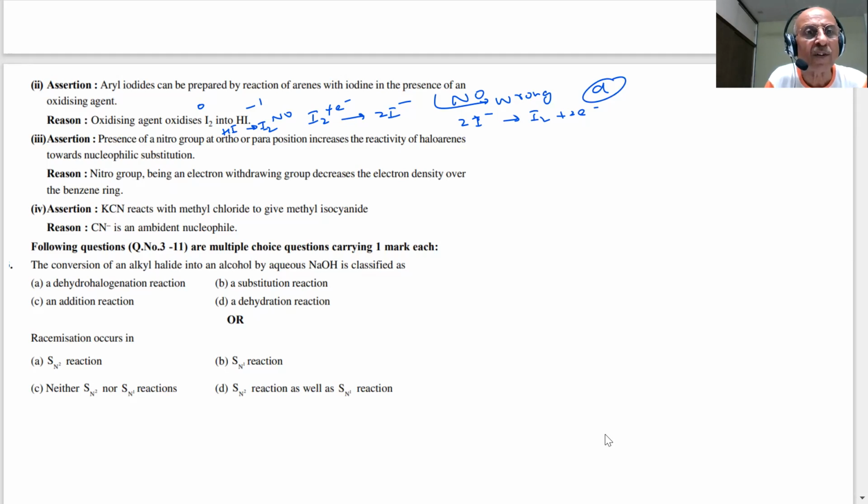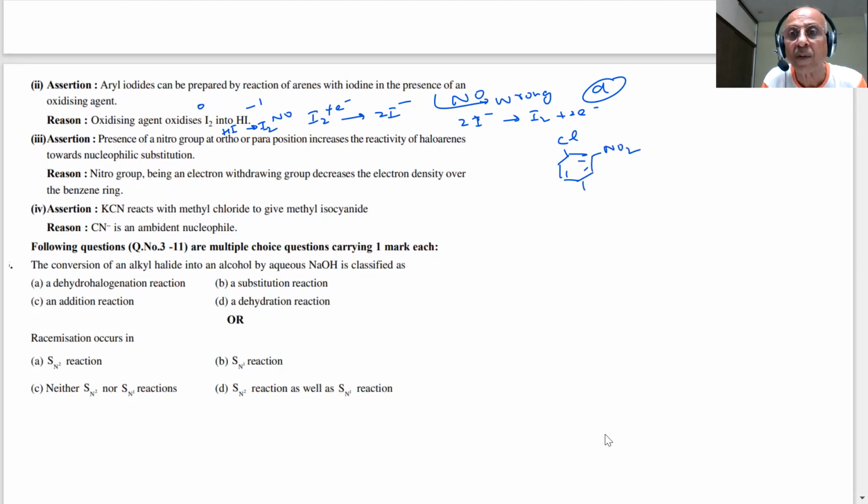Next question, students. Presence of a nitro group at ortho and para positions increases the reactivity of haloarenes towards nucleophilic substitution reactions. Is it correct? Yes, sir.